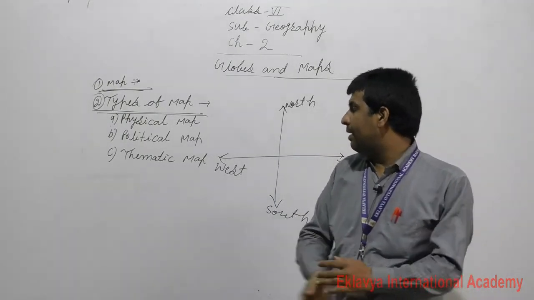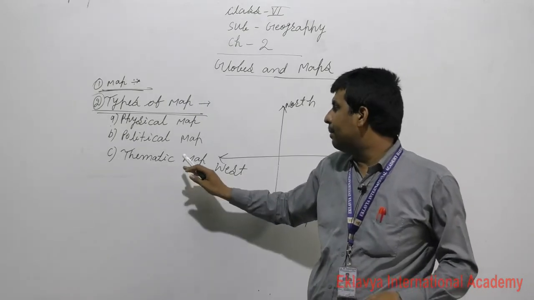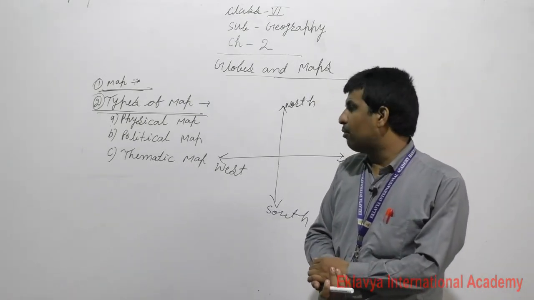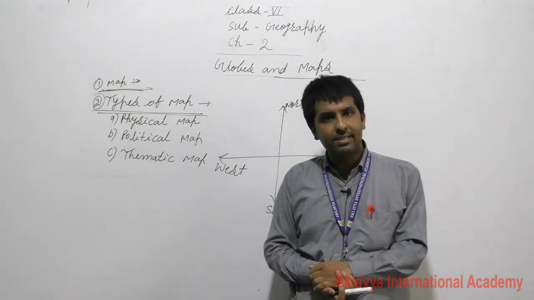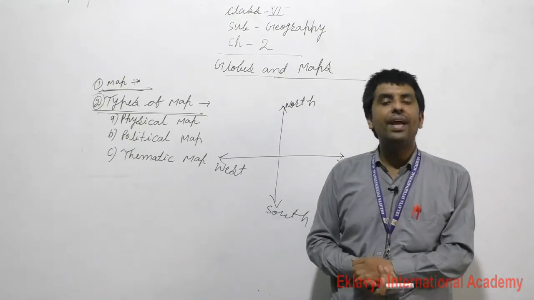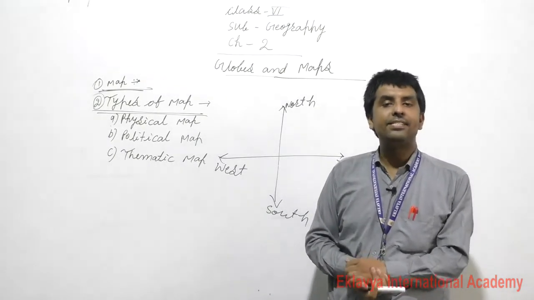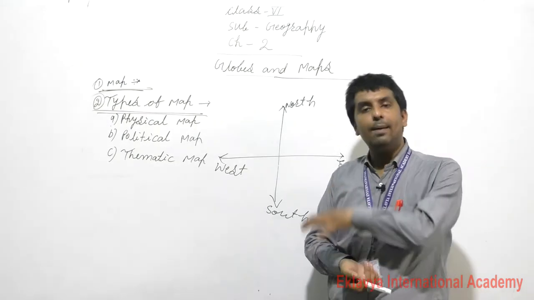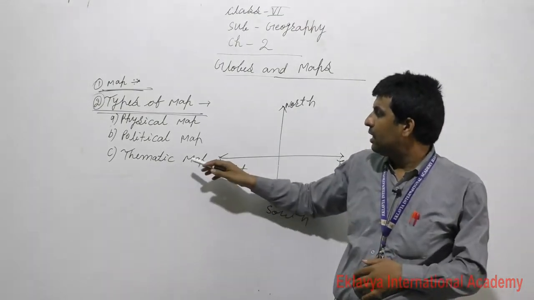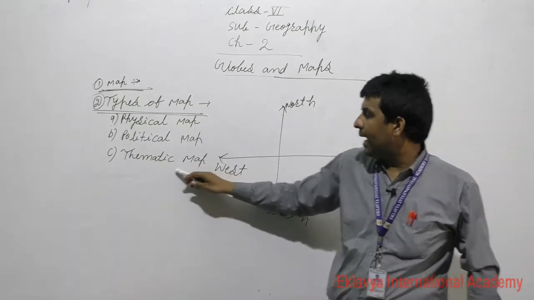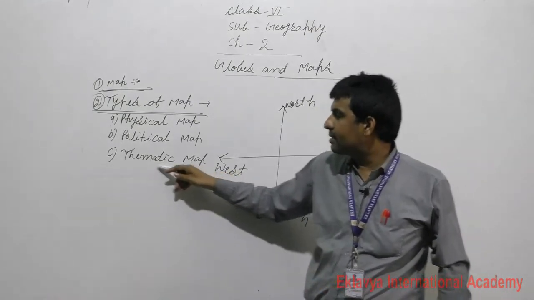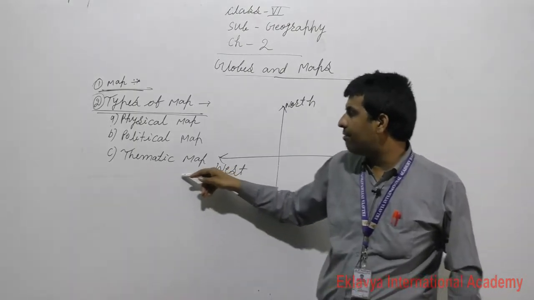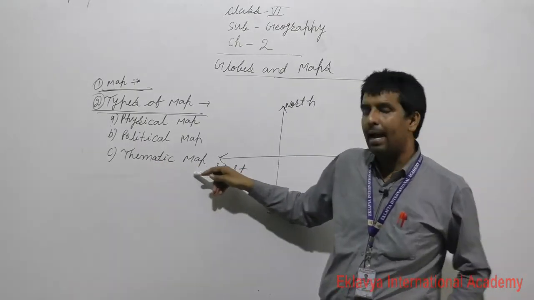Now third, thematic map. Thematic map, like this, if you want to know about climatical condition, weather, temperature, the study of all about this, you can say these are the maps of thematic map.